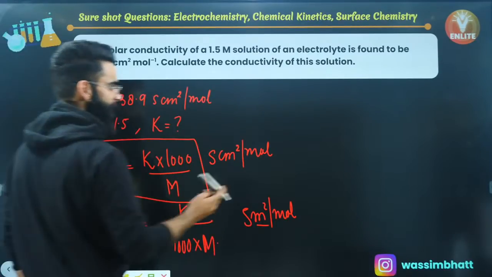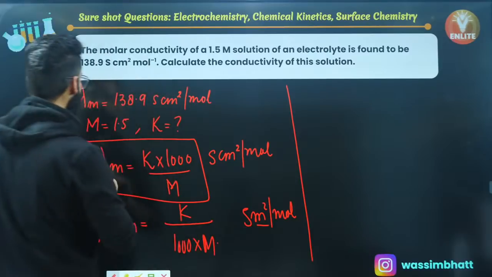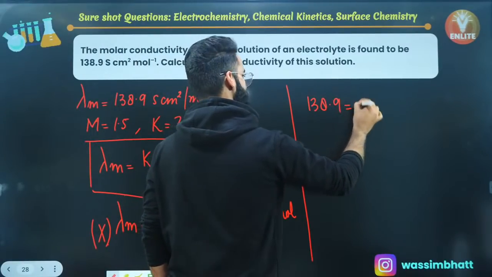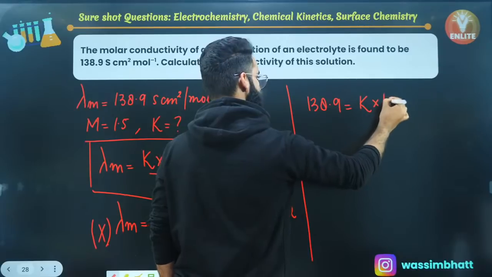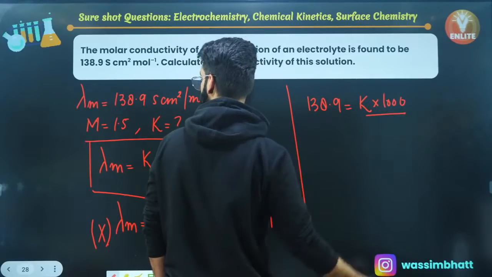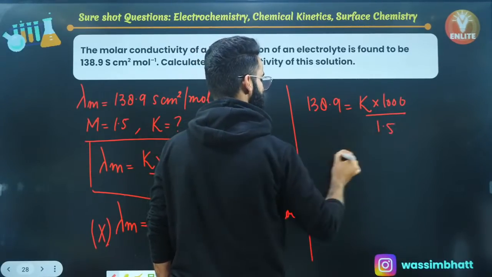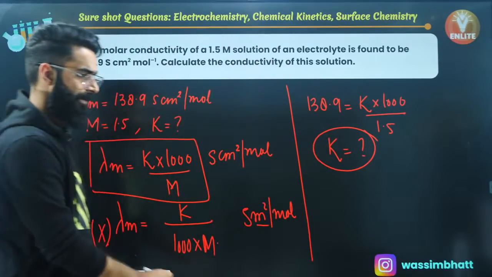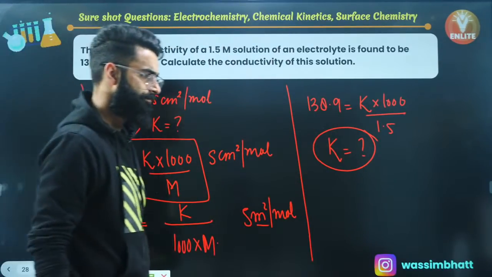Now check it out. Lambda m is given to us as per the question, 138.9, equal to kappa, which I need to calculate, multiplied by 1000 divided by molarity, which is given as 1.5. So the kappa value from here you can easily calculate in Siemens centimeter inverse. Isn't it simple and basic, my dear people?